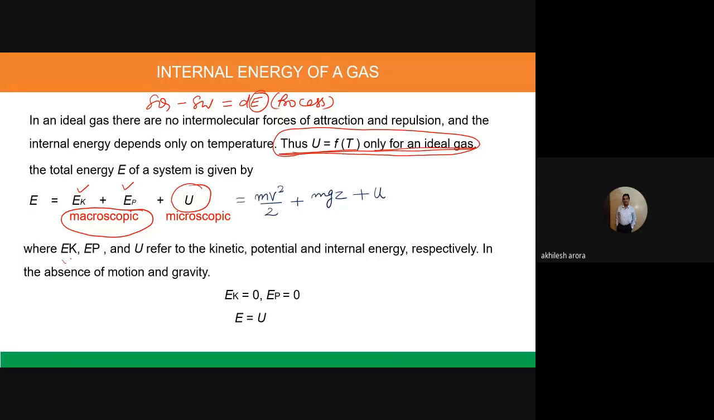So Ek, Ep, and U refer to the kinetic, potential, and internal energy respectively. In the absence of motion and gravity, meaning if we consider the kinetic energy and the potential energy as negligible or zero, then we can say that E is equal to U. Once we say this, we will write the equation of the first law of thermodynamics for a process as delta Q minus delta W is equal to dU. So this is what we can write as the equation.